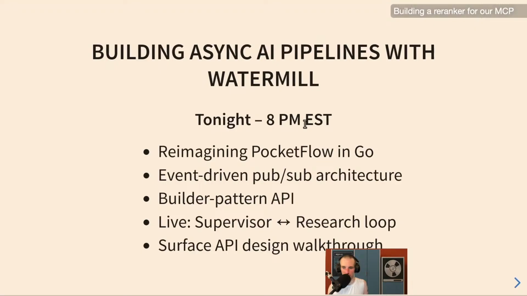Right, here we go. So we're going to be reimagining Pocket Flow in Go. I'll go into a little bit what an event-driven pub/sub architecture is and why it's, I think, a perfect fit for agent frameworks. We'll look at the builder pattern and how to use the syntax that we can't really do in Go that is possible in Python and actually port it over to Go. And I think a builder pattern is something that works pretty well. And then I guess live, we're going to be trying to code it. We'll see.